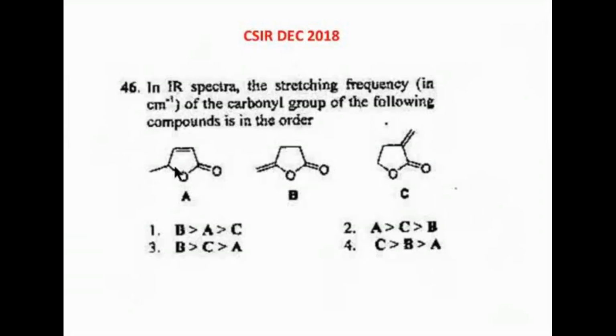Okay, so now could you answer this question? This is a December 2018 problem. In IR spectra, the stretching frequency in centimeter inverse of the carbonyl group of the following compounds is in the order. What is the order?